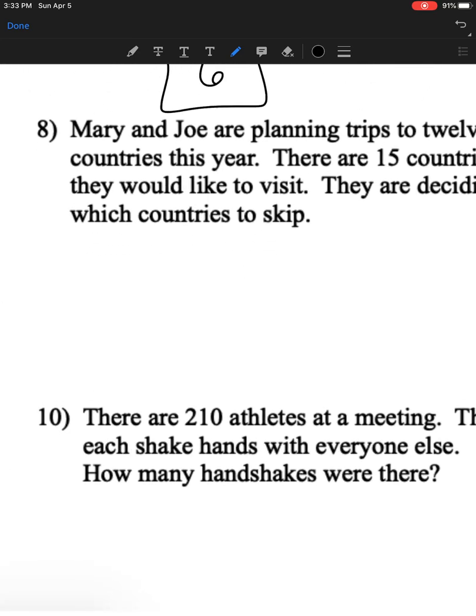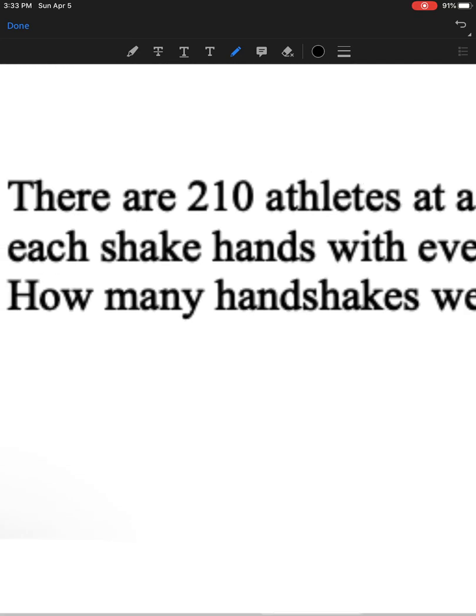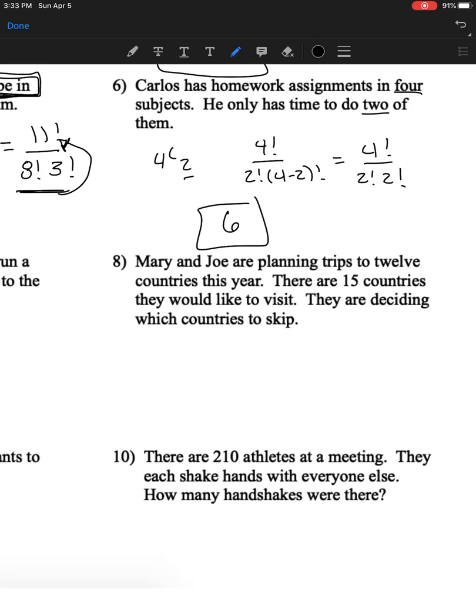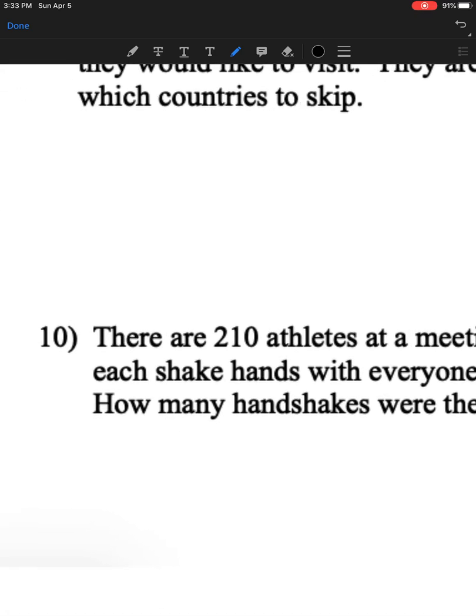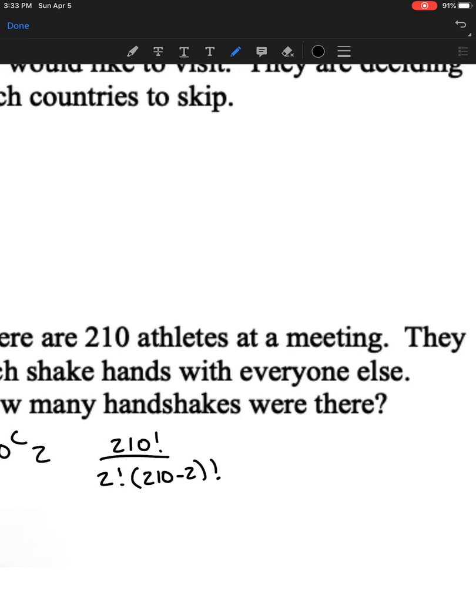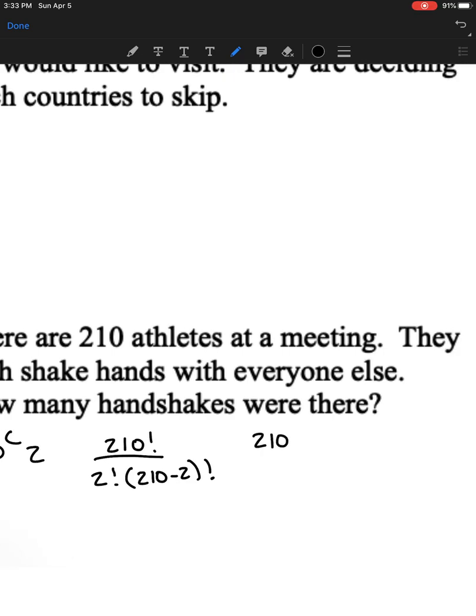All right, let's go down. Let's look at number 10. I'm going to zoom way in on number 10 so I have plenty of space to write. Okay, but on this question, we have 210 athletes, and they're doing the handshake. Okay, so 210 and 2. Okay, so 210 combinations of 2. So formula tells me big number on top, little number, and then big minus little. Okay. Now, when I do this, that's going to give me 210 factorial divided by 2 factorial, and then 198.